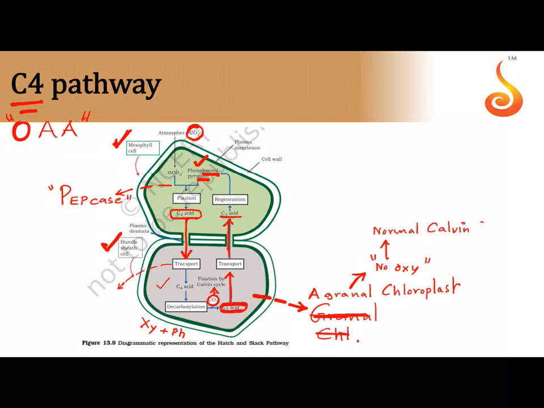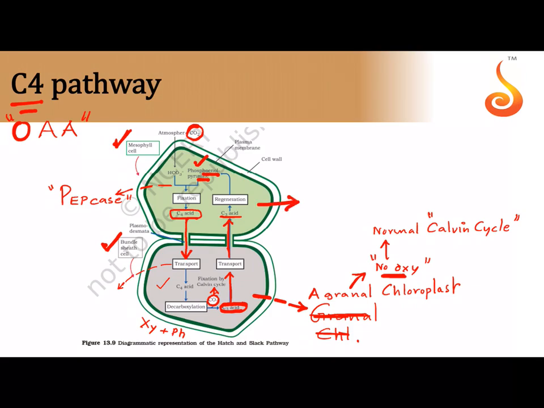There is one enzyme involved in the Calvin cycle which is very, very important, that is Rubisco. If that Rubisco has no oxygen available, then it can focus purely on the Calvin cycle. That's why in the bundle sheath cell there are agranal chloroplasts without any oxygen, and therefore the Calvin cycle is restricted only to the agranal chloroplast.